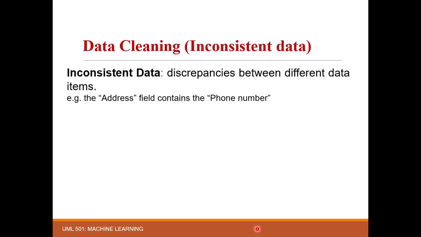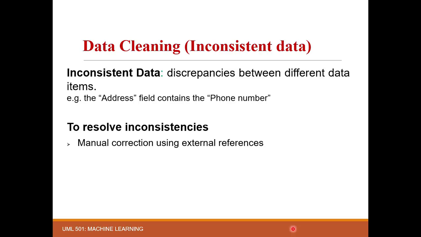Data inconsistencies. Inconsistent data simply refers to discrepancy in various data items, like an address field containing the phone number of a person, which in actuality should be the address of the person, but due to the presence of the phone number, its type gets mismatched with the values of other instances in that feature vector. Now, how to resolve the inconsistencies? Either perform manual work using external references for every instance of a dataset. We know that it is highly impractical as the size of datasets is very large.